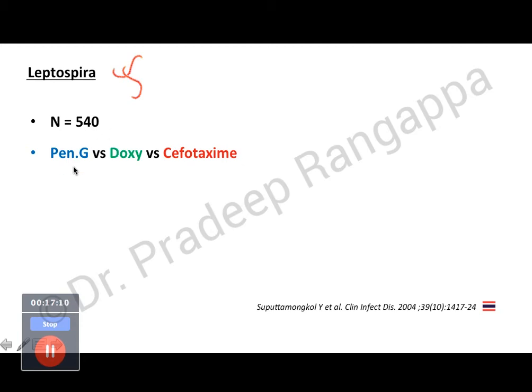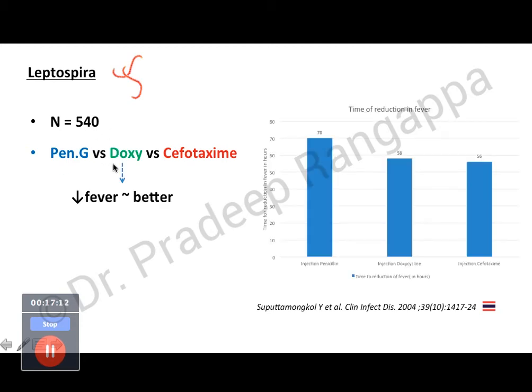They compared penicillin versus doxycycline versus cefotaxime, and they found that the fever reduction was significantly better in the doxycycline group as compared to the other groups. Graphically it is shown that the number of hours of fever came down significantly when doxy was used compared to penicillin G and cefotaxime.